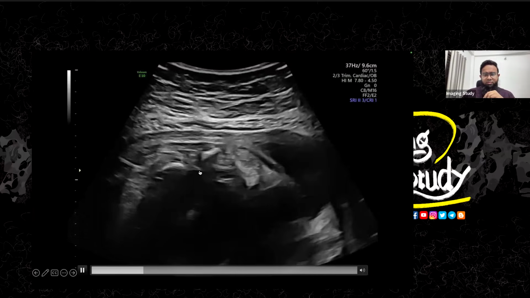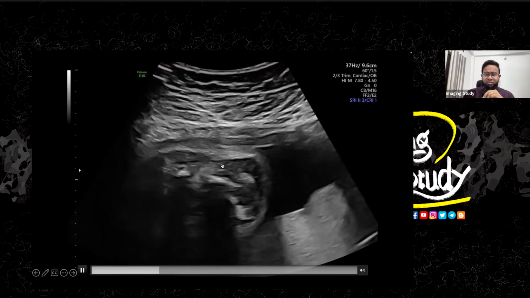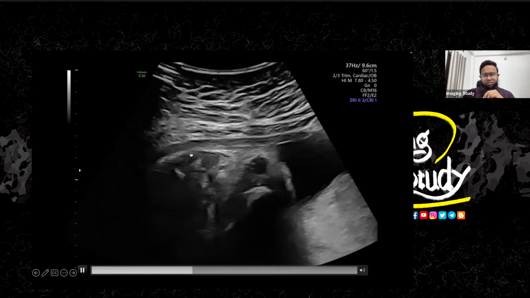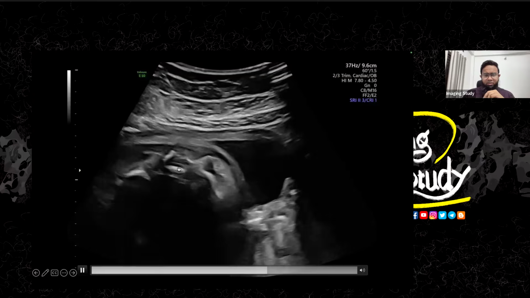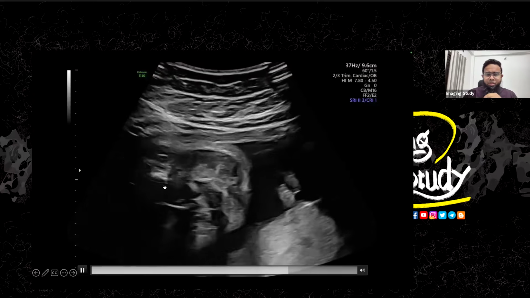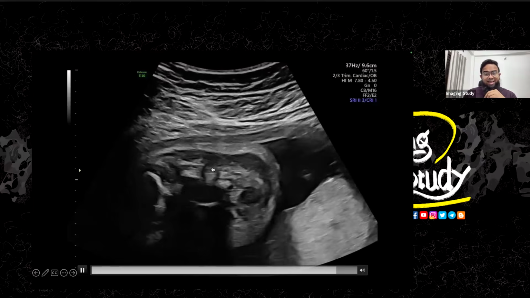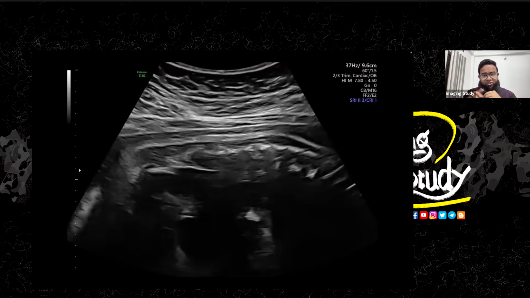You see there is no sacrum. There should be three ossification centers, but there is nothing here. If you go upwards, you can see the spine. Look at here. Oh, it's not. So there is no spine at the sacral region. It's completely absent. So this is a case of sacral agenesis.